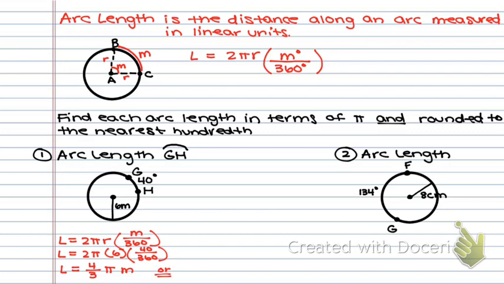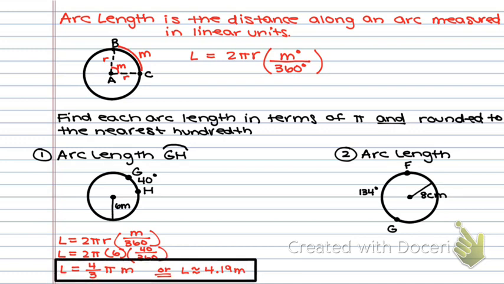Or if I don't want to give it in terms of pi, because it says also to the nearest hundredth, I just type all of that straight into my calculator, and I end up with L is approximately 4.19 meters. And that's how you find arc length. Not too bad. It's just a formula. You substitute it in and you solve.